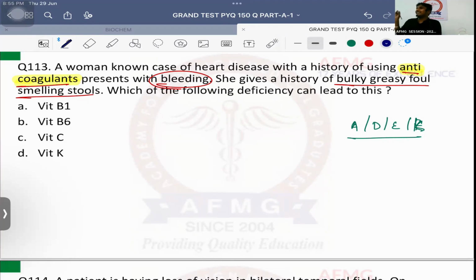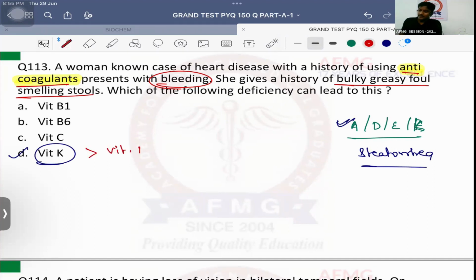Fat forming, bulky, greasy, foul-smelling stools known as steatorrhea. So please remember, steatorrhea can be associated with these fat-soluble vitamin deficiencies as well. Okay? So which vitamin deficiency can lead to this? It is vitamin K. Vitamin K is usually the most deficient vitamin in breast milk, followed by vitamin D. That is the reason why vitamin K injection is given at birth. Previous year question, it is given to prevent hemorrhagic disease of newborn.